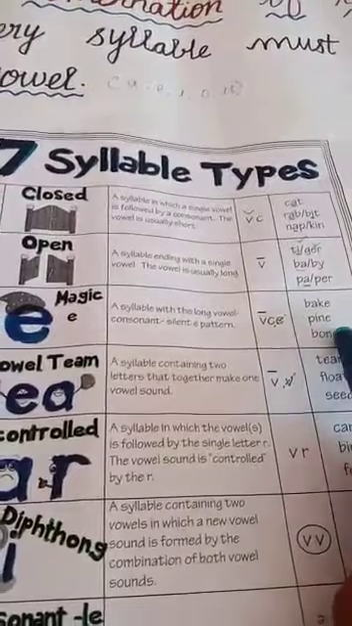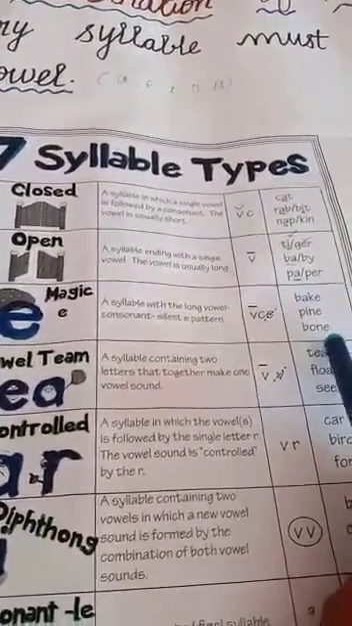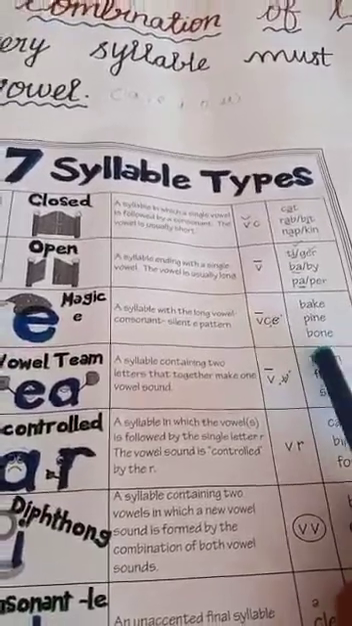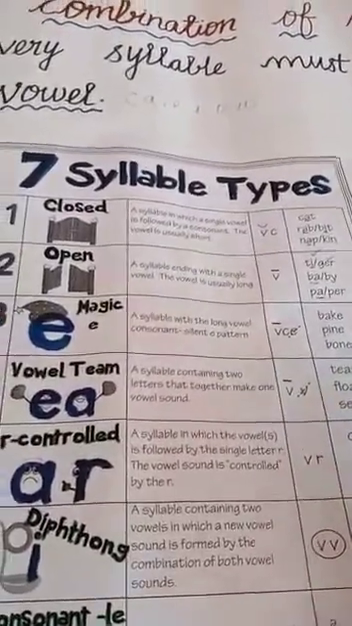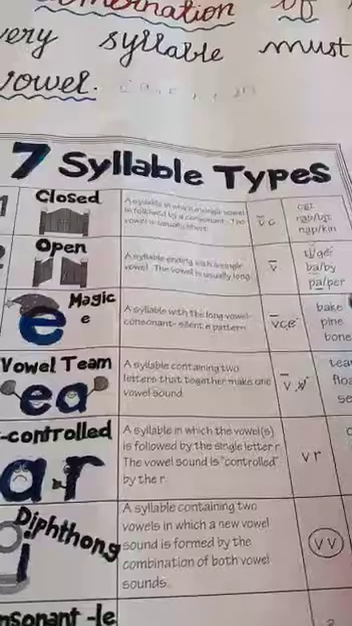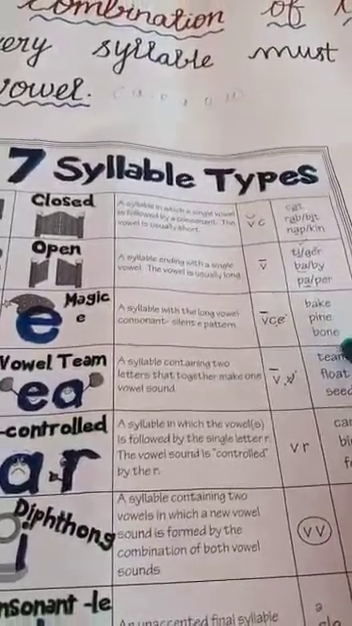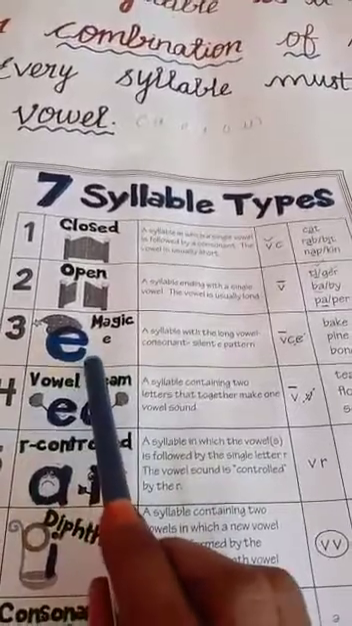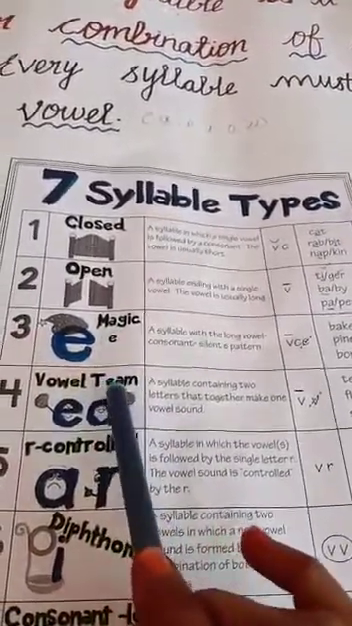Bake, pine, bone. Are you pronouncing Becky, piney, bony? No. Here E is silent. That's why bake, pine, bone. Got it, children? That's why we call it magic E. That E is silent here.